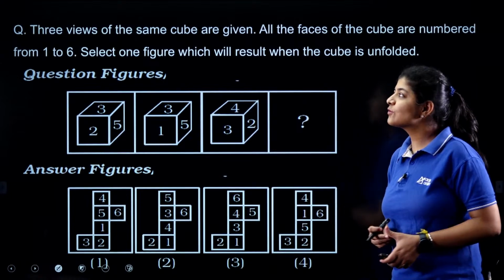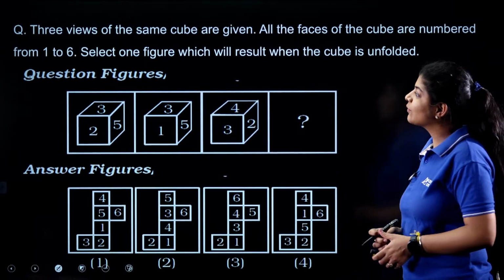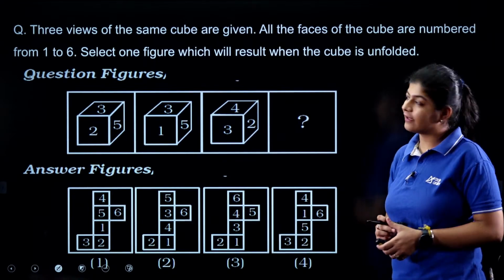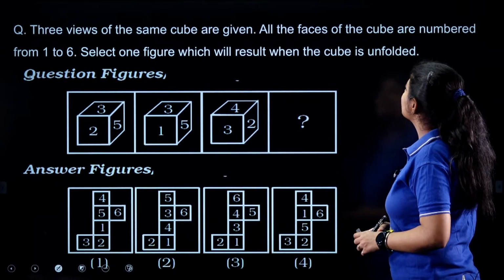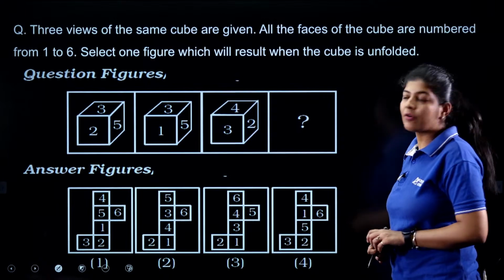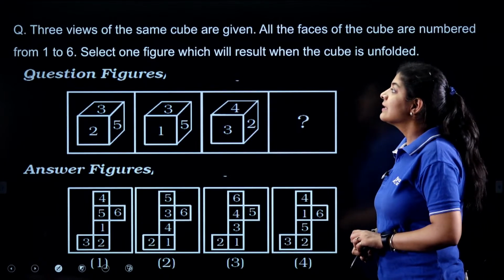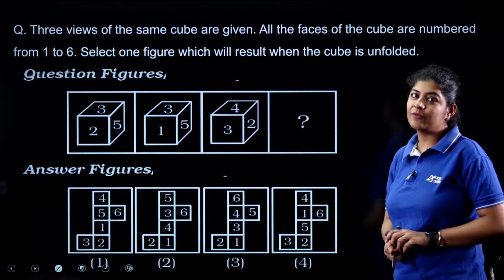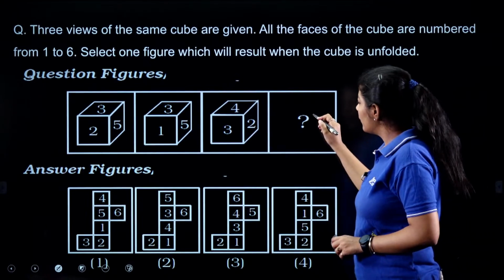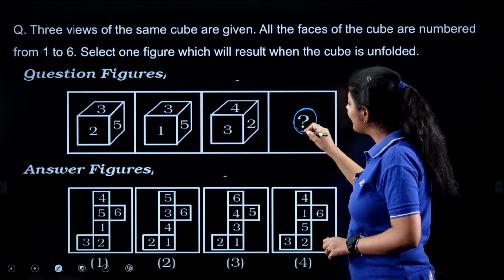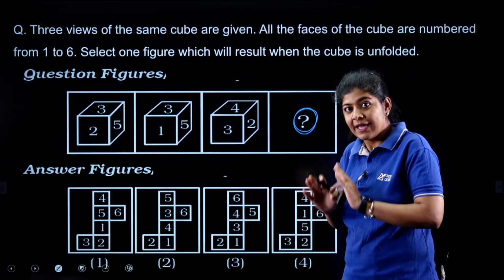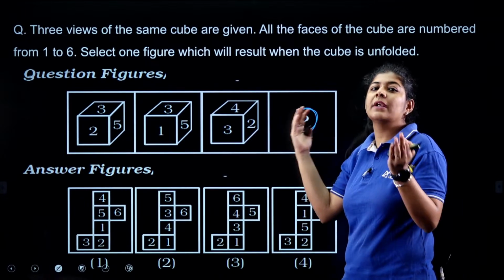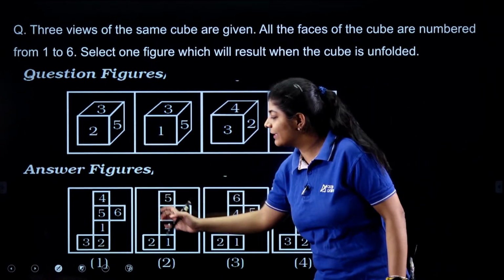Next. The next question is again a very easy one. The question is saying that 3 views of the same cubes are given. All the faces of the cube are numbered from 1 to 6. Select one figure which will result when the cube is unfolded. So what we need to do, we need to find out which will come at this place if I'm going to open up whatever cube I am putting over here, how it looks like.